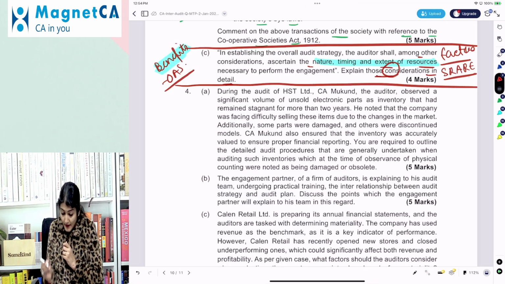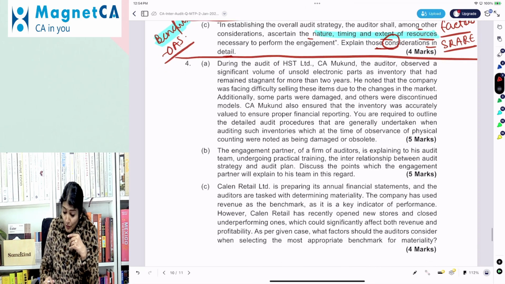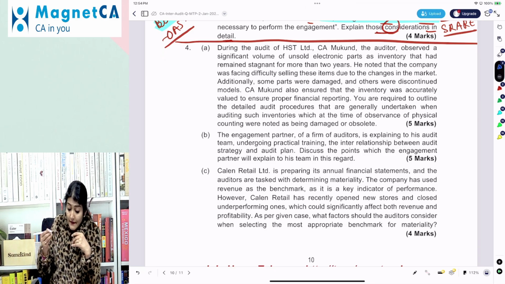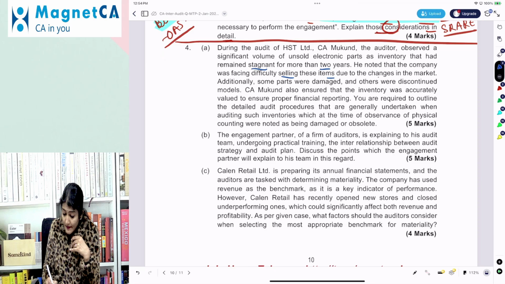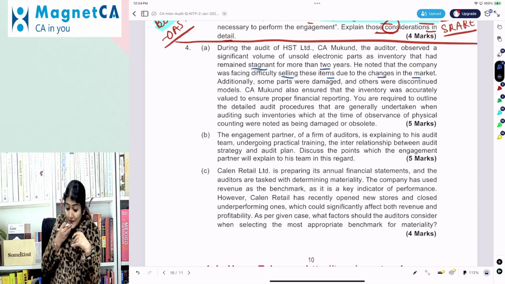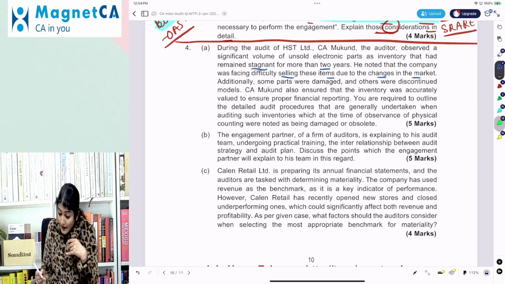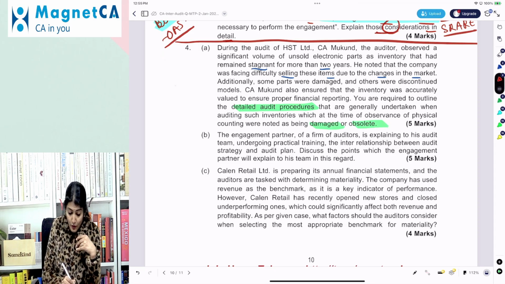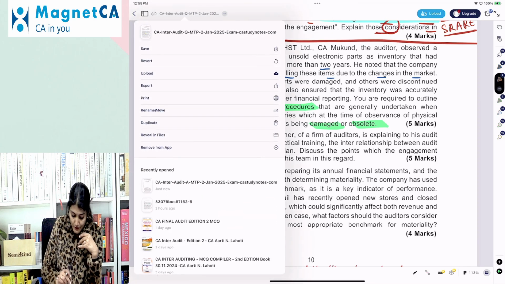Okay, question number 4A. During the audit of HSTCA Mukund, the auditor observed significant volume of the unsold electronic parts as inventory that had remained stagnant for more than 2 years. He noticed that the company was facing difficulty selling these items due to the change in the market. Additionally, some were damaged and others were discontinued. CA Mukund also ensured that the inventory was accurately valued to ensure financial reporting. You are required to outline the detailed audit procedure that are generally undertaken when auditing such inventory, which at the time of observance of physical counting were noticed as damaged or obsolete, right? So that's again an upcoming question for your exam.